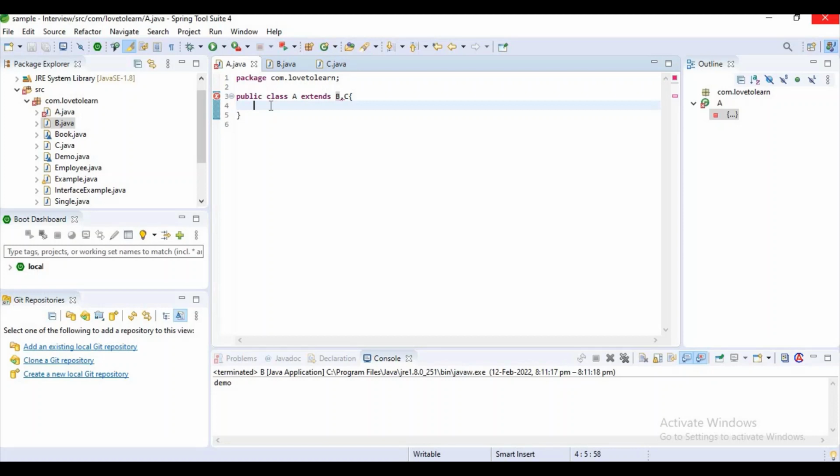If anyone asks you what is the solution for multiple inheritance, you can say that in Java 8 we have default methods in interfaces. That is the solution for this multiple inheritance, I can say, this diamond problem.